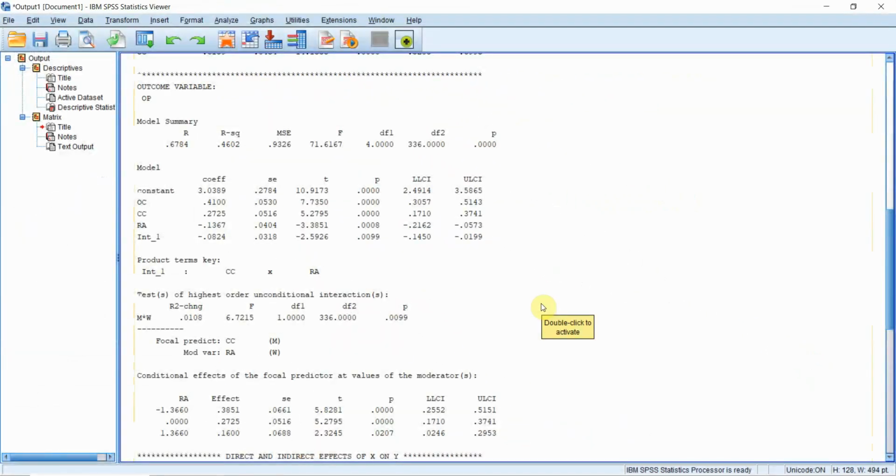I hope this session would have helped you understand how to run moderated mediation based on Hayes Model 14 using AMOS. Thank you very much.